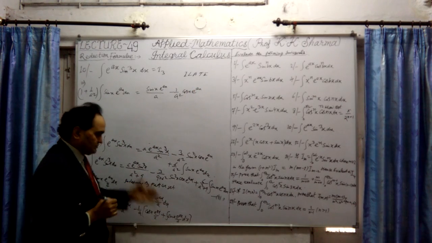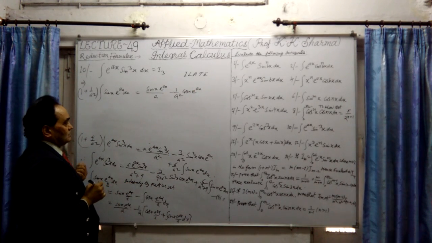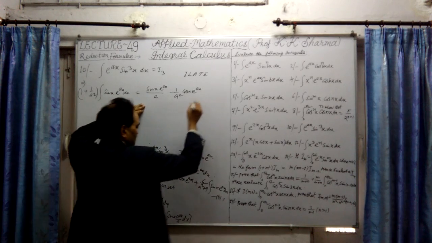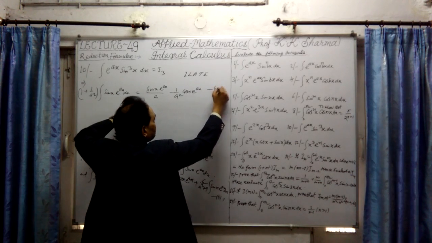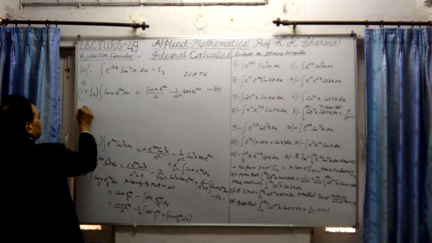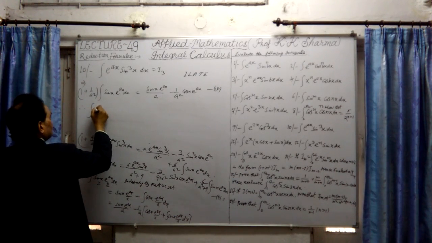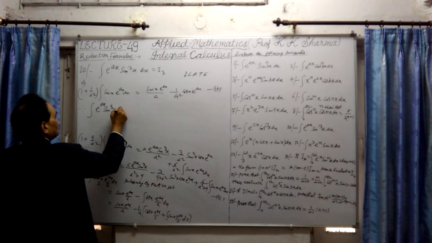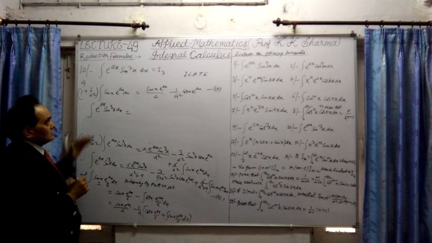Second step: this we have taken already in the left hand side. So this value is to be substituted in the third one. So the final answer will be, therefore, the integration of e^(ax) sin cube x dx, which is the required value.